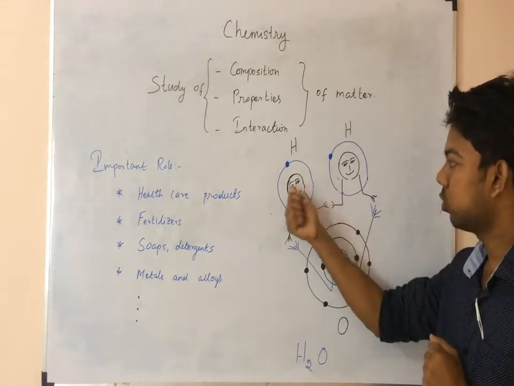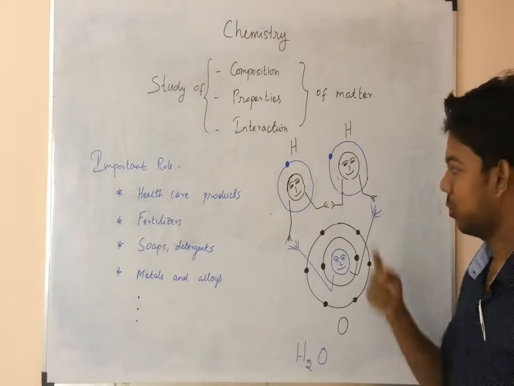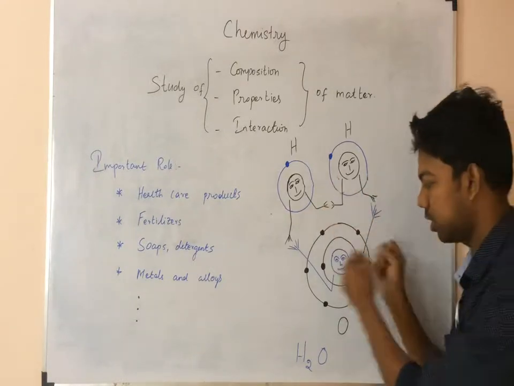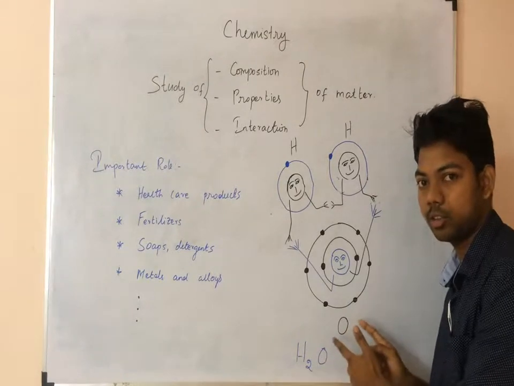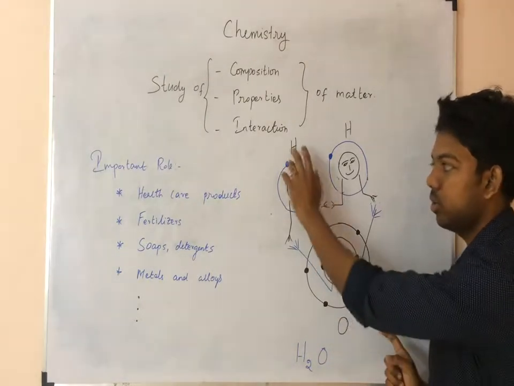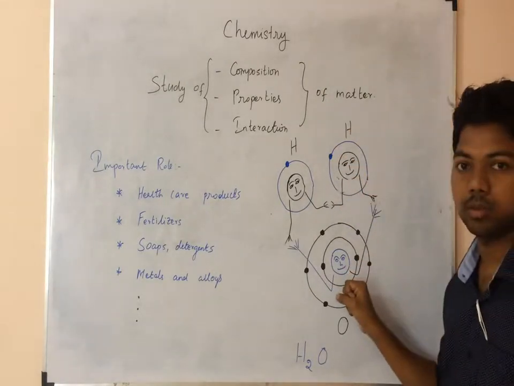If any atoms interact with these oxygen atoms, it can hold up to 2 electrons. So the 2 hydrogen atoms, or you can take 2 friends, are coming together. The oxygen takes 1 electron from this hydrogen atom and 1 electron from the other hydrogen atom and creates a bond.